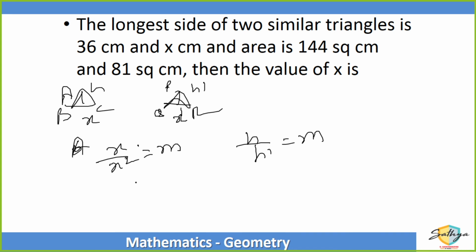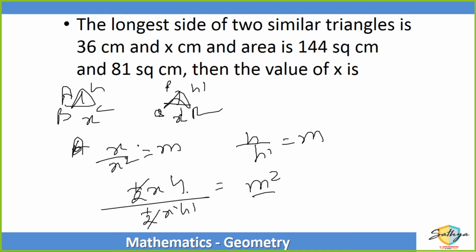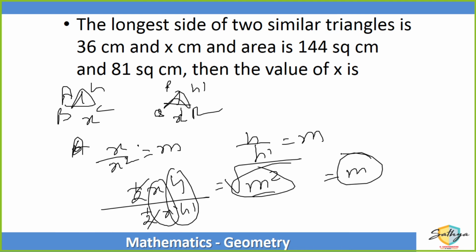Now area is half base into height and half base into height. If you compare this, half cancel ho jayega, x upon x dash, h upon h dash is m square. This is also m, this is also m, m square. So iska root lenge toh same ratio aa jayega. So area square mein hai.